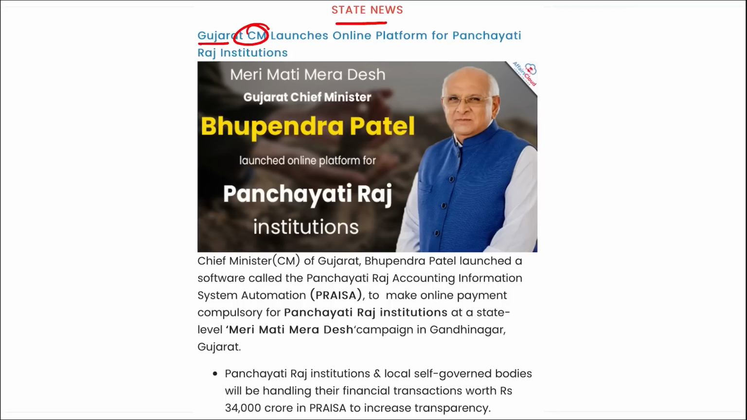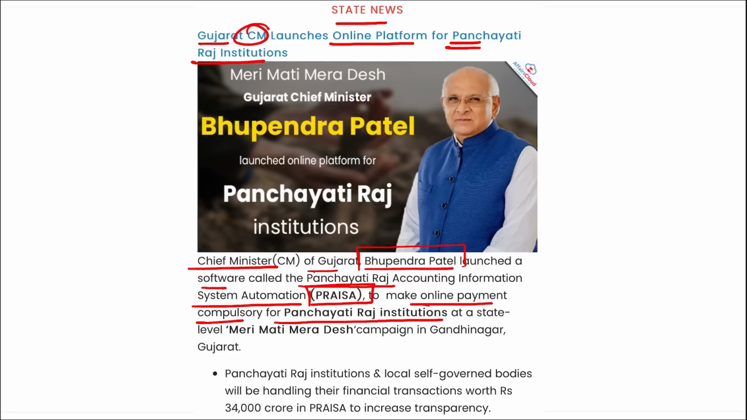Recently, Gujarat's Chief Minister has launched an online platform for Panchayati Raj institutions. I repeat, Chief Minister of Gujarat, Bhupendra Patel, has launched a software called Panchayati Raj Accounting Information System Automation, that is PRISA, to make online payment compulsory for Panchayati Raj institutions at a state level, at the Meri Mati Mera Desh campaign in Gandhinagar, Gujarat.